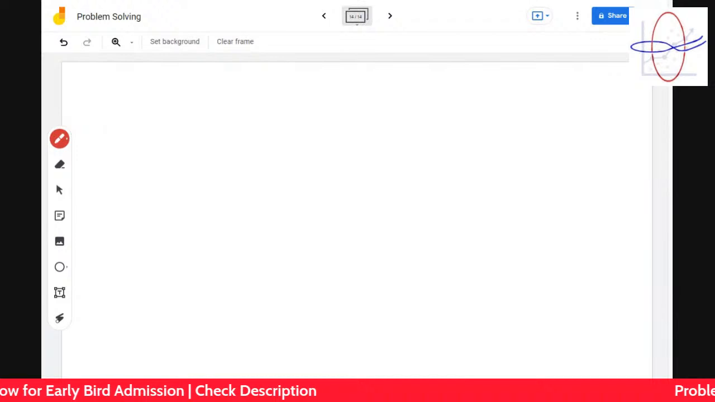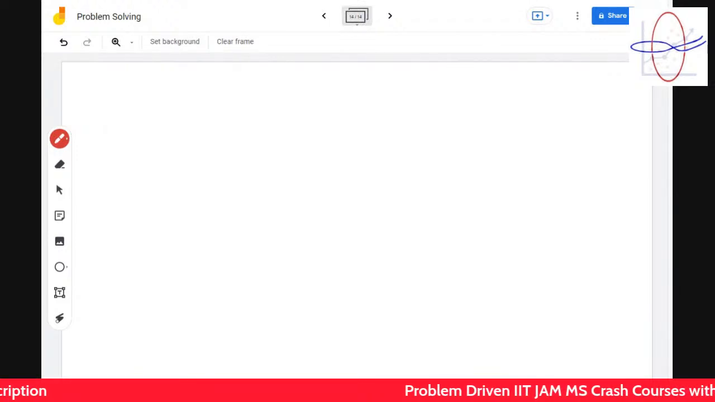Okay, so let's move on to a different problem. Let's move on to Tishika's problem now. f is a differentiable function.